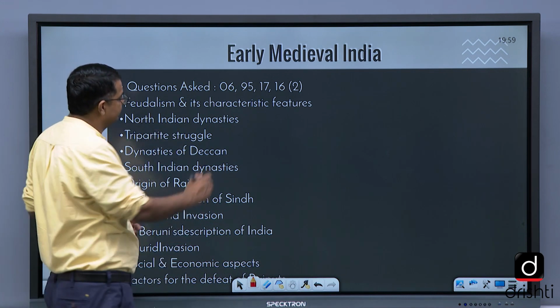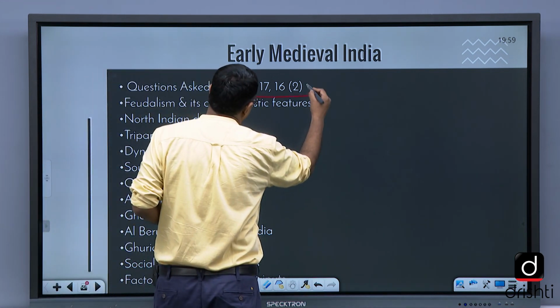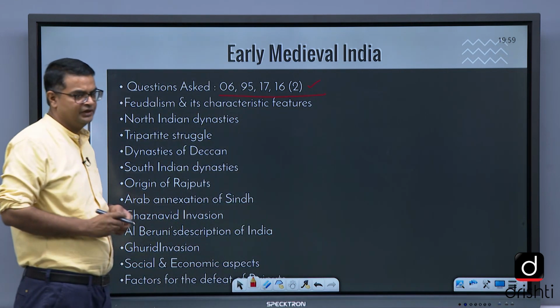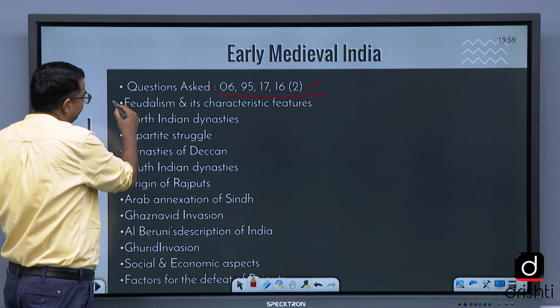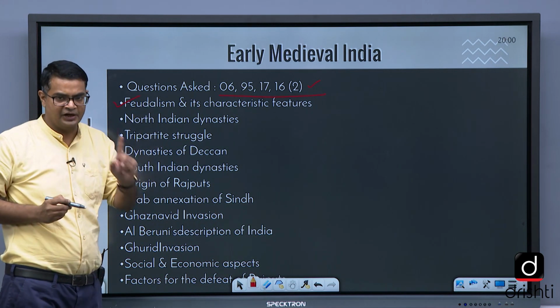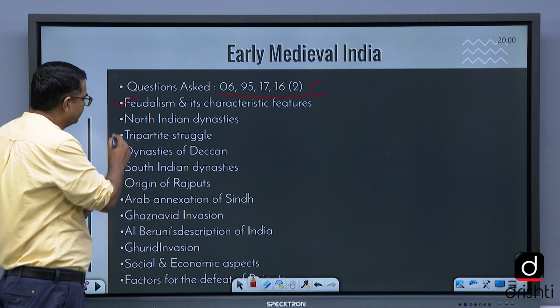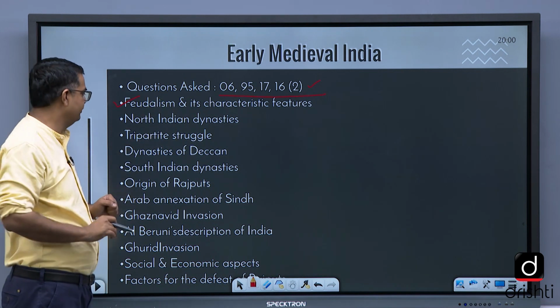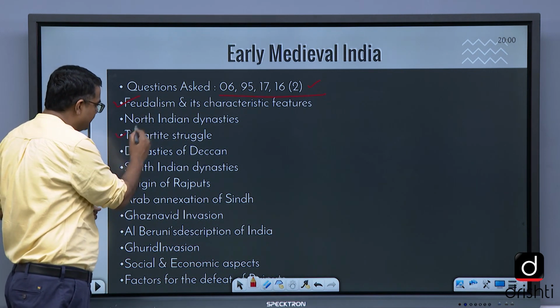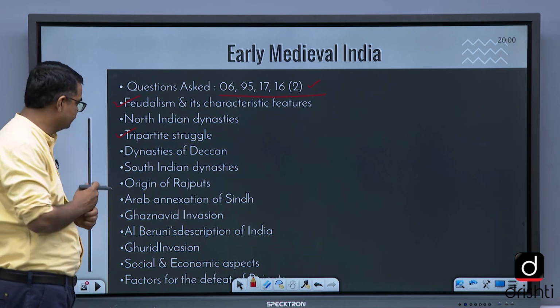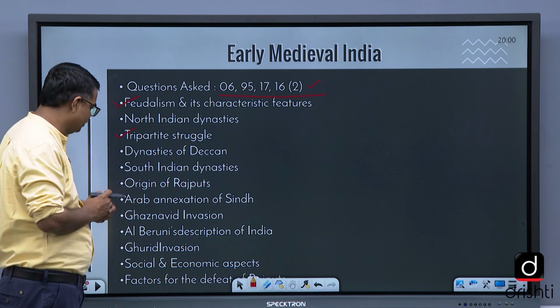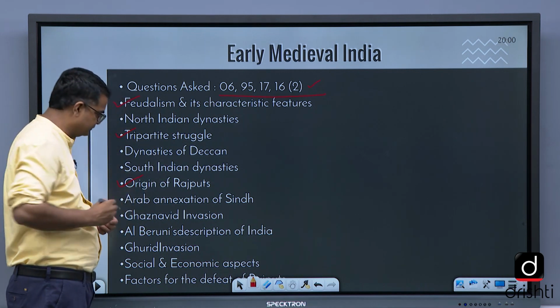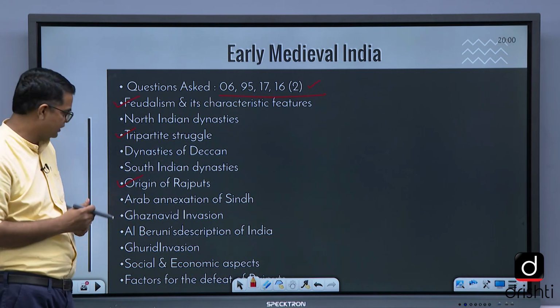See the questions asked in 2006, 95, 2017, 16. Here we focus on feudalism, very, very important. They ask a question. North Indian dynasties are not very important. Tripartite struggle, Palas, Pratiharas and Rashtrakutas, that we focus on. Dynasties of Deccan, South Indian dynasties. Origin of Rajputs we focus on, and the dynasties of Rajputs.